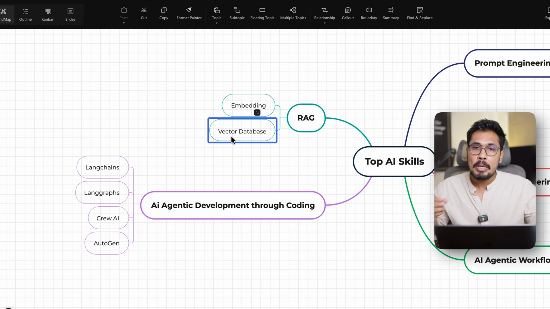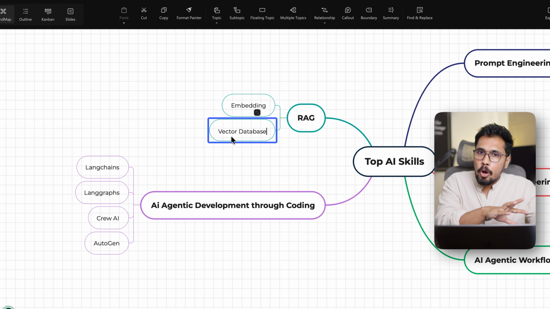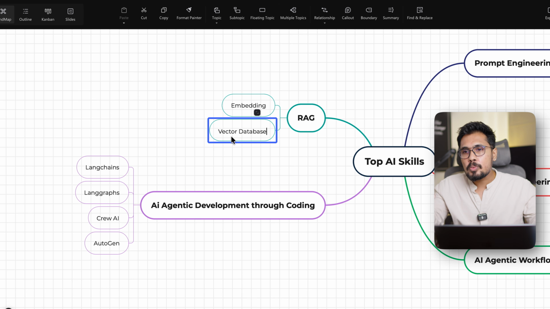We call it vector similarity, or semantic similarity. So we are able to pull out similar documents based on the meaning of the prompt and the meaning of various words available in your external document. That is achieved with the help of a vector database.